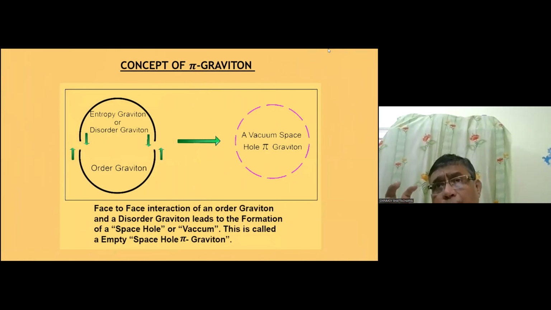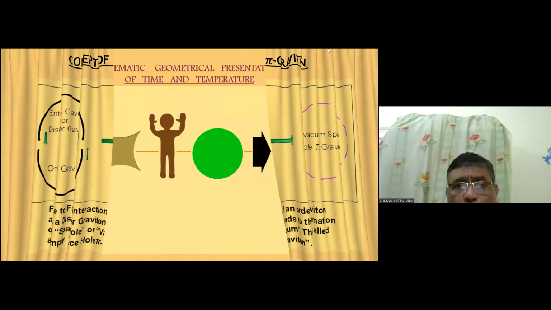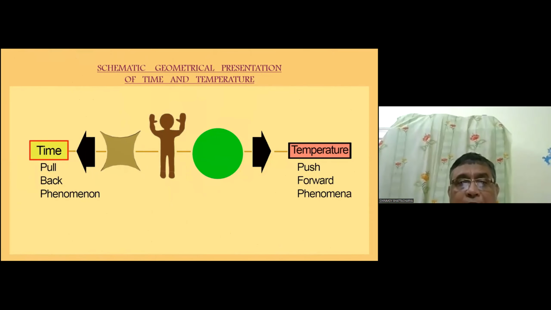All the push forward gravitons are contained in this vacuum special pi graviton, and all the pullback gravitons, or the order gravitons, are contained in the anti-pi graviton. That is what we are going to show now. Here we show the schematic geometrical presentation of time and temperature. Friends, it is very interesting. You see, time is a pullback phenomenon, and temperature or force is a push forward phenomenon.